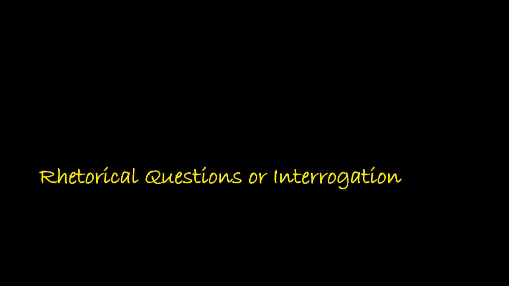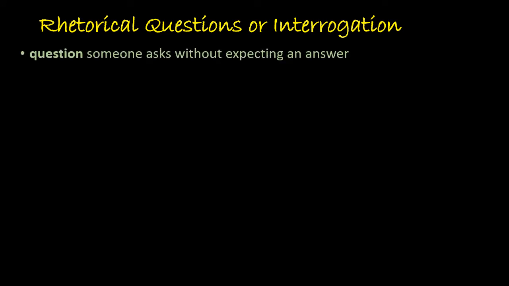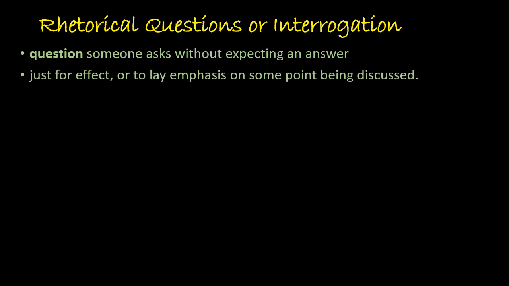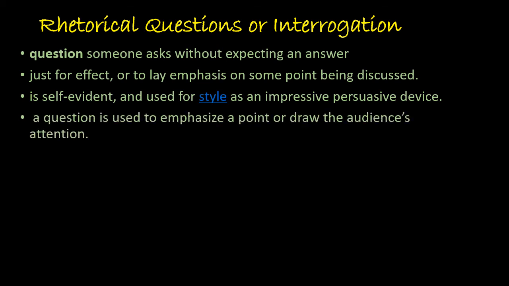The next figure of speech is rhetorical questions, or interrogation. From the name itself, we can understand that any type of question like this is called a rhetorical question. It is asked when the speaker, without expecting any answer, just for the effect or to lay emphasis on the point, uses it. The rhetorical question will have an obvious answer, and it is used as a convincing device for the listener. The questioner asks it to lay emphasis on his point, and also to draw the audience's attention.